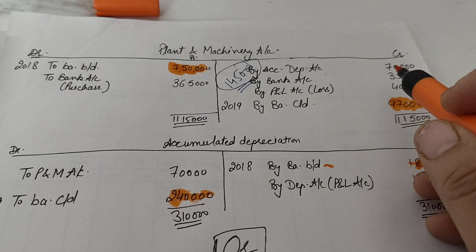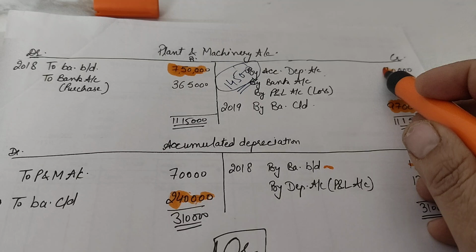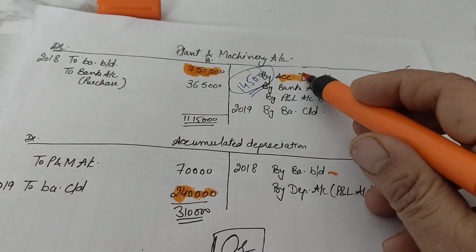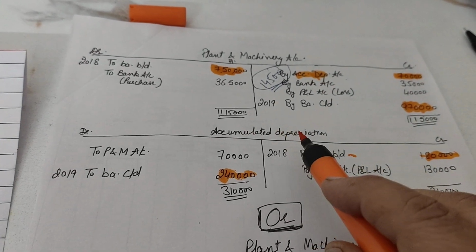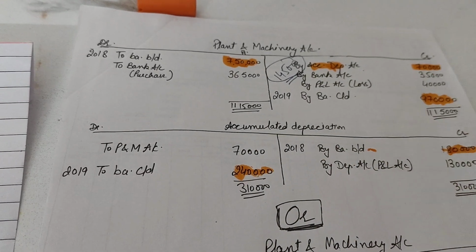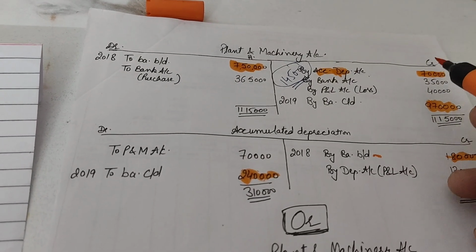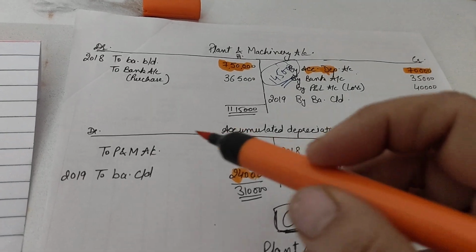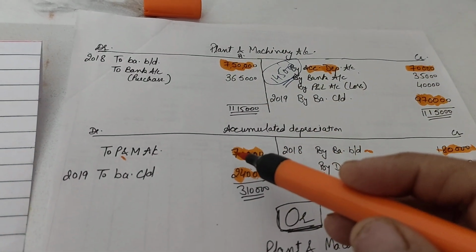Now here, the accumulated depreciation of rupees 70,000 on the sale of the asset would be taken to the accumulated depreciation account, on the opposite side, with rupees 70,000, the same amount which it was in your plant and machinery account. So 70,000 rupees is transferred to the accumulated depreciation account with the word plant and machinery. The opposite side, it will go right over here, right?